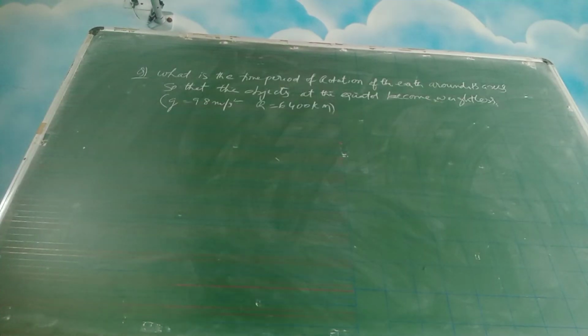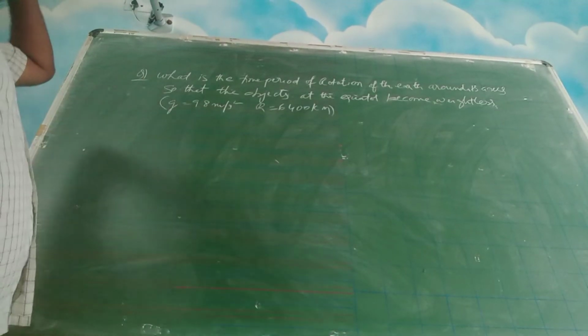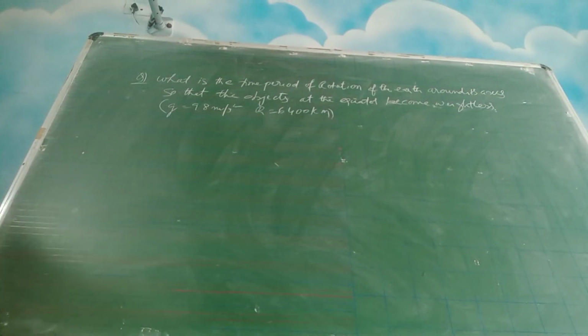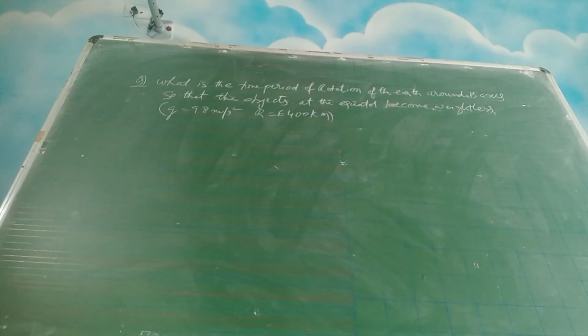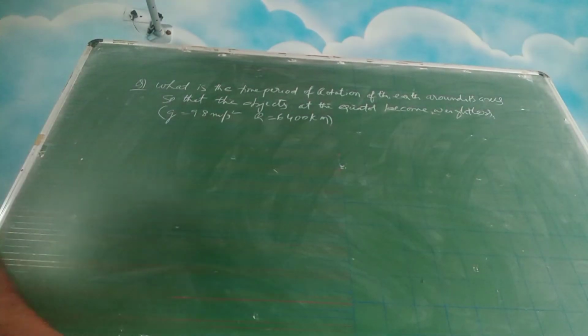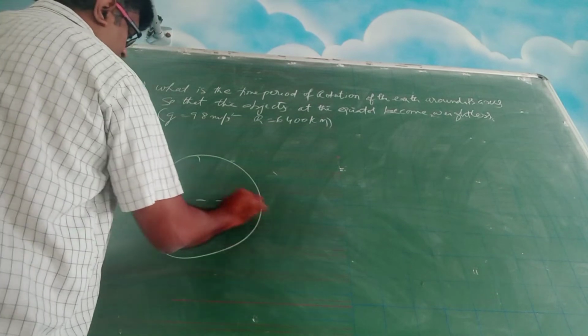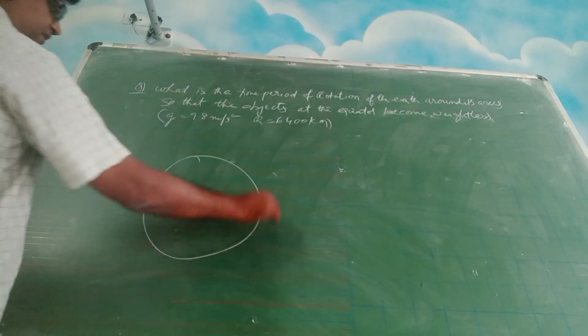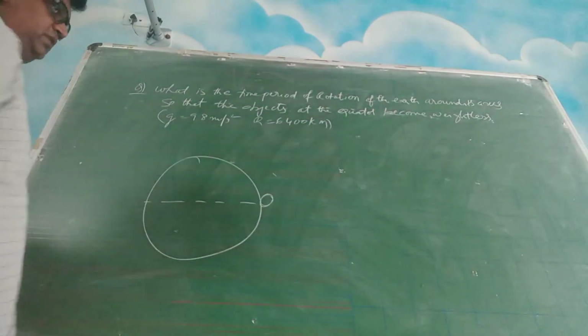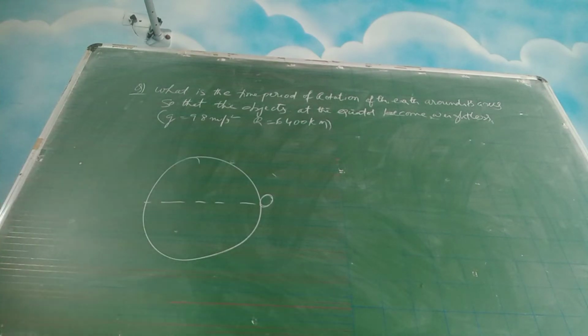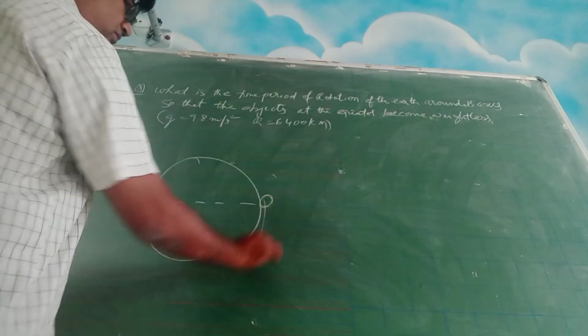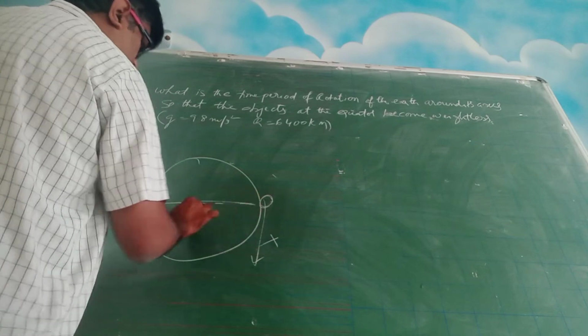Next, let us move to this question. What is the time period of rotation of the Earth around its axis so that the objects at the equator become weightless? Become weightless means he is talking about apparent weight. Now this is your globe, and this is your equatorial line. Now let us say a person is here. Where will its weight be acting? Downward? No, it will always be acting towards the center.